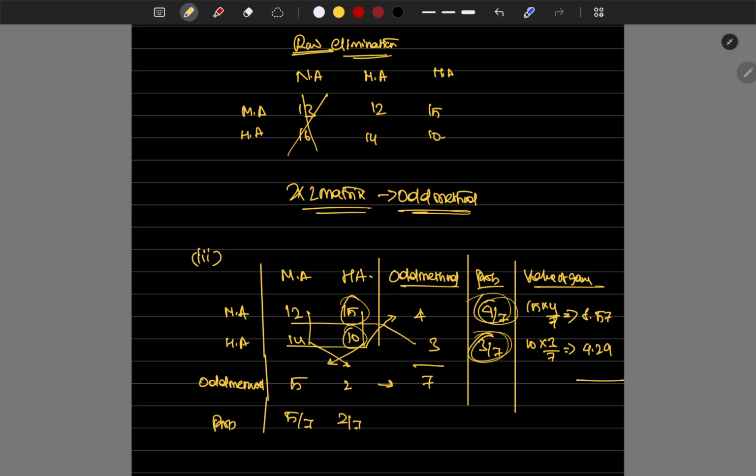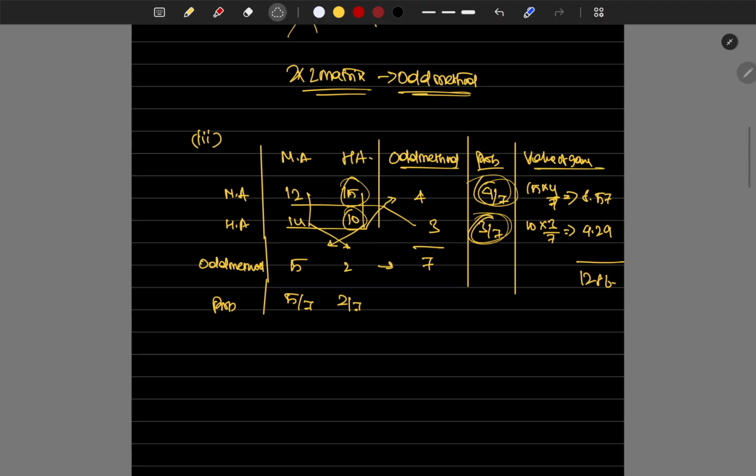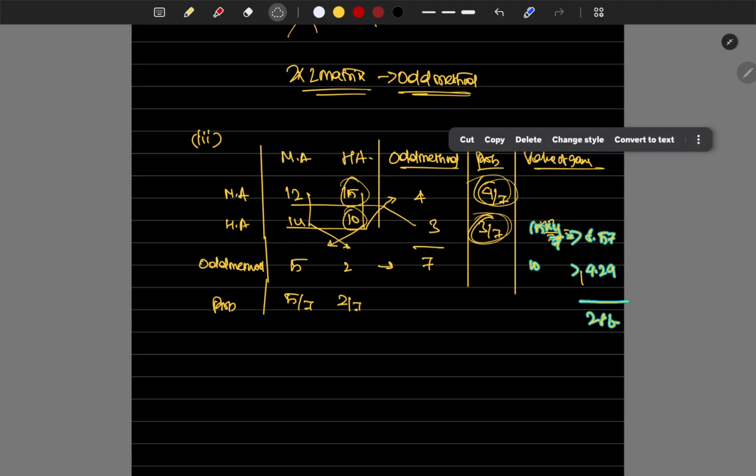Totaling this up, 8.57 plus 4.29 is 12.86.